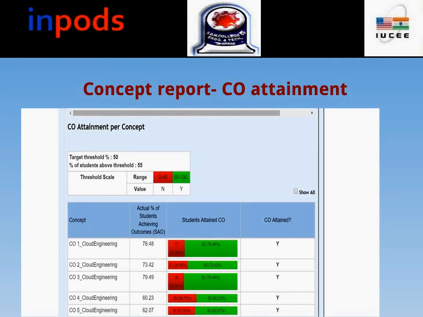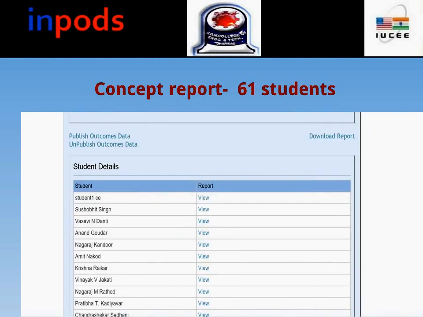As you know, there are 6 COs for this course, and it gives you different parameters in which students have attained them, and all the 6 COs have been attained according to this report. There is another option in InPods where you can put the threshold. For example, do you say a student attained something only if he achieves 100%, or it could be less than that, like 90%, 70% and so on. This can be set by the faculty or the institution depending on their context.